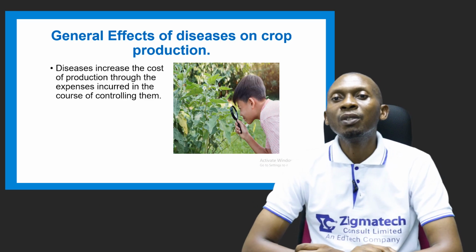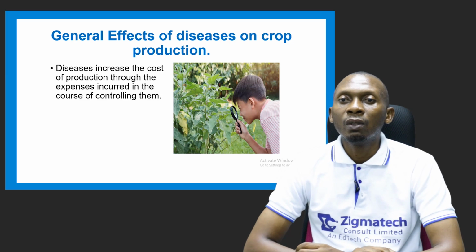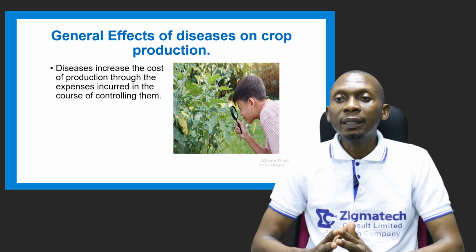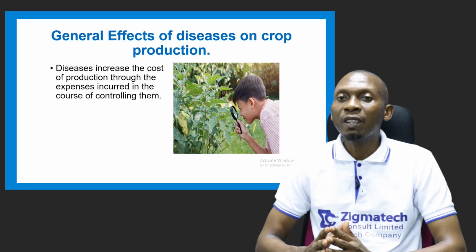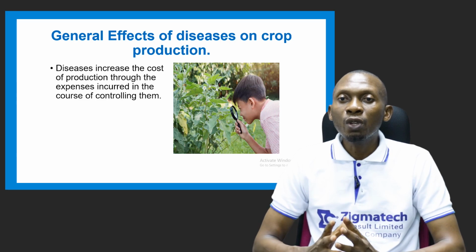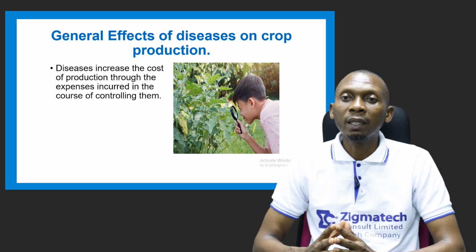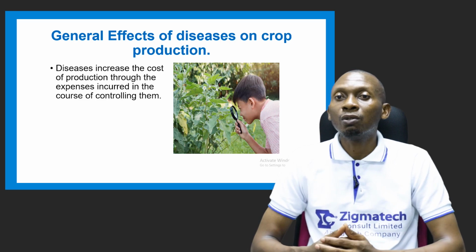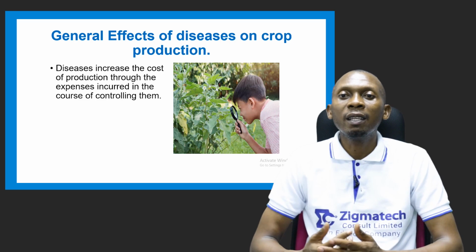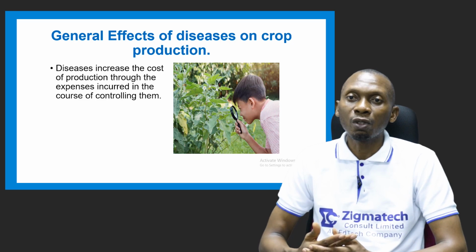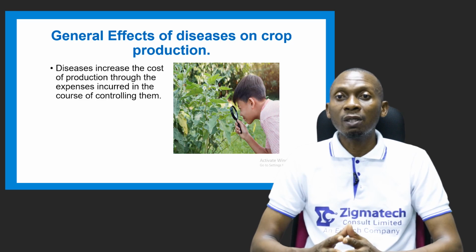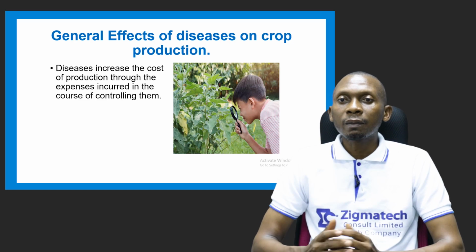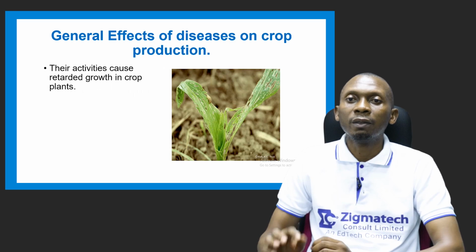Now, disease can also increase the cost of production through the expenses incurred in the course of controlling them. Diseases lead to heavy economic losses and of course low yields, and no farmer will want the diseases to thrive, so he or she will make effort to control these diseases, and this will definitely lead to an increase in the cost of production as against a field that was not diseased or crops that are not diseased. So that will definitely lead to an increase in the overall cost of production.